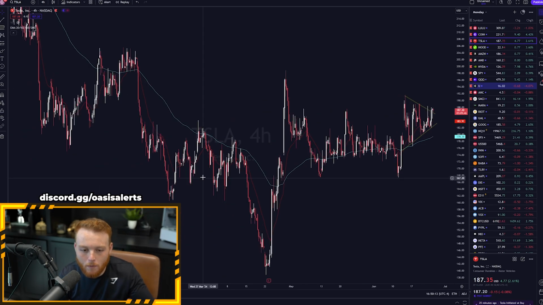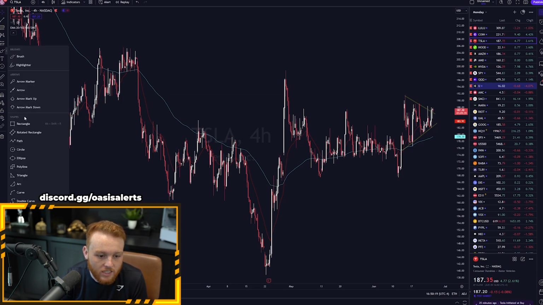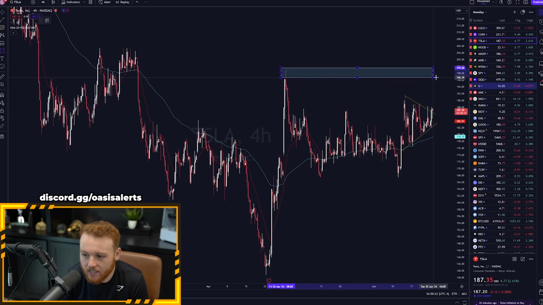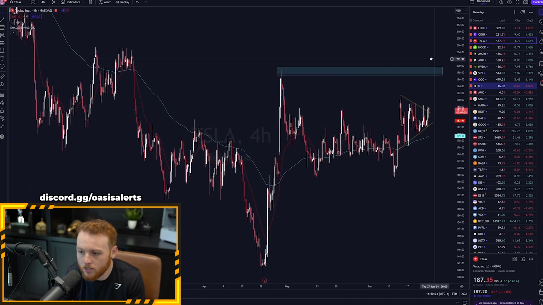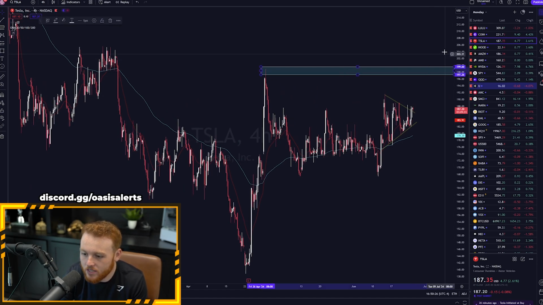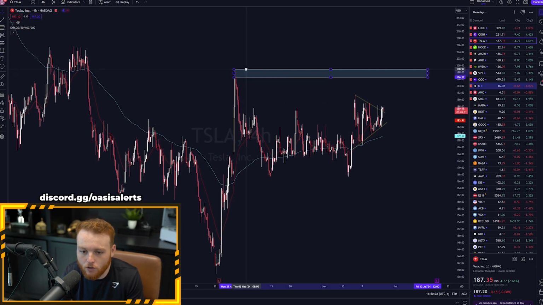For everybody wondering what my price target right now is for Tesla for the next coming days, maybe even for the end of this week, I want to see Tesla come and retest this high here at 197.20 to 200 on the dot. I want to see Tesla push back up and fill this move up to this 200 level, almost. I mean, I would be able to take 197.